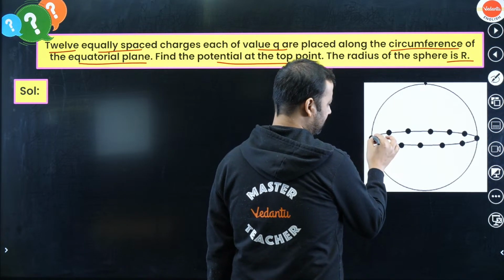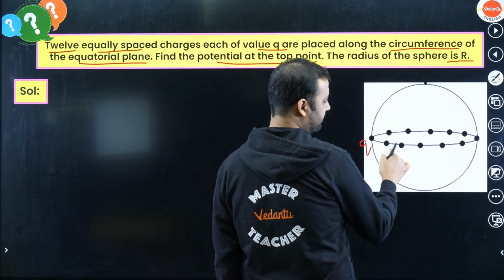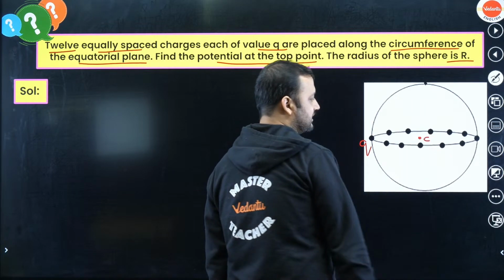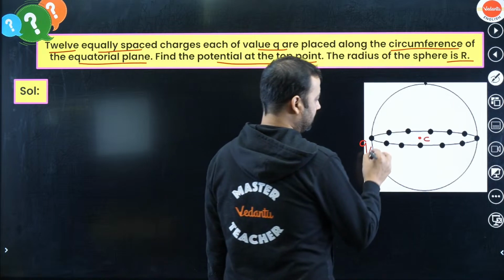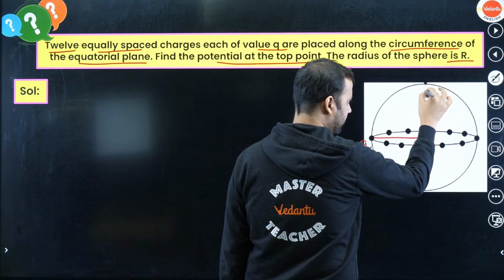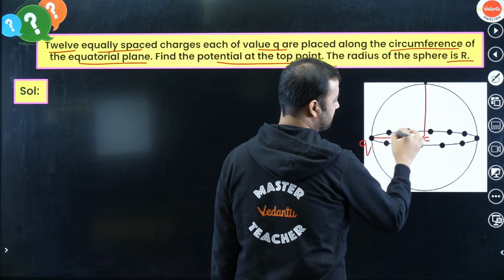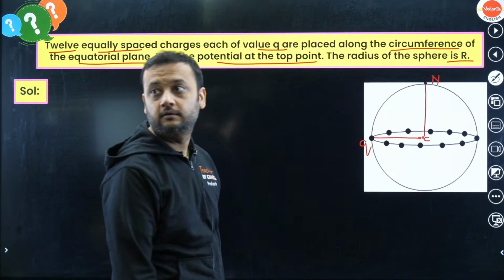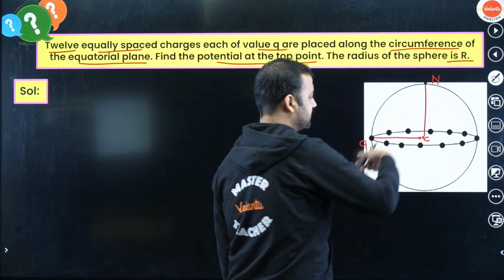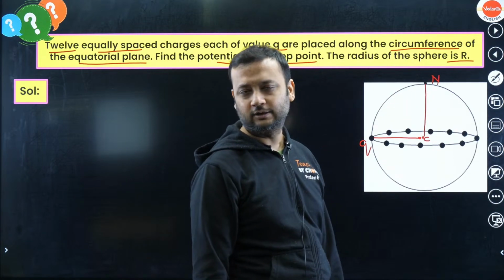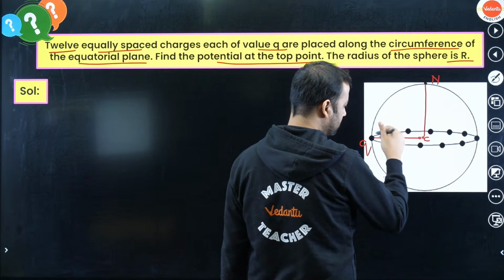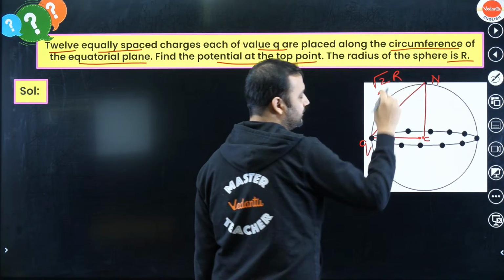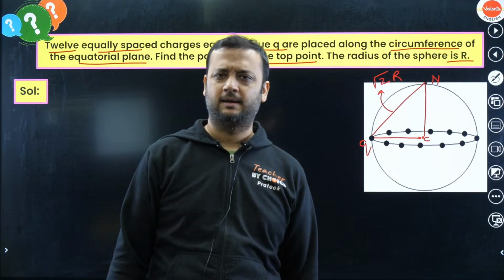Let's say this charge is q, so each of the charges is q, and this point C is the center of the earth. This is the radius, and this is also the radius, r and r. If this is the north pole, N, what is the distance between this charge and the north pole? Think carefully: r is this and r is this, so this distance will be root 2 r. Simple Pythagoras theorem.